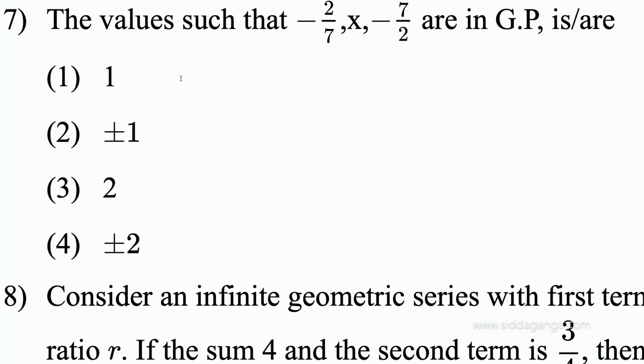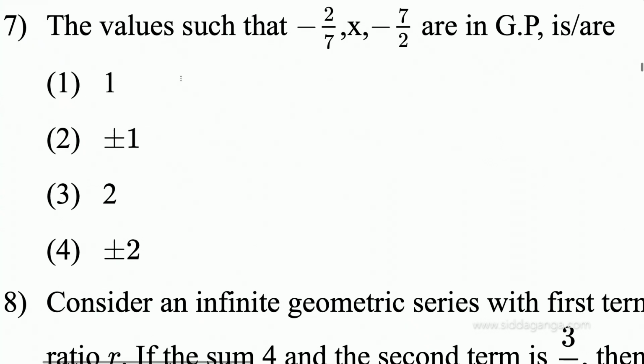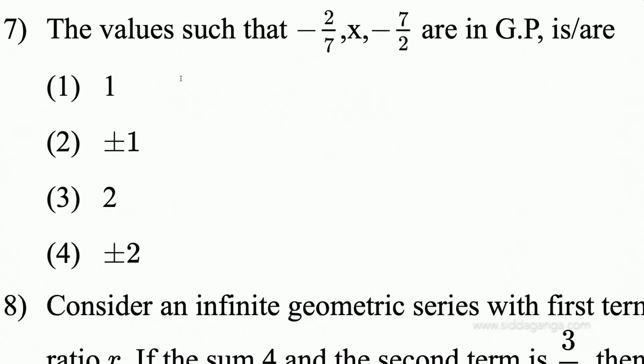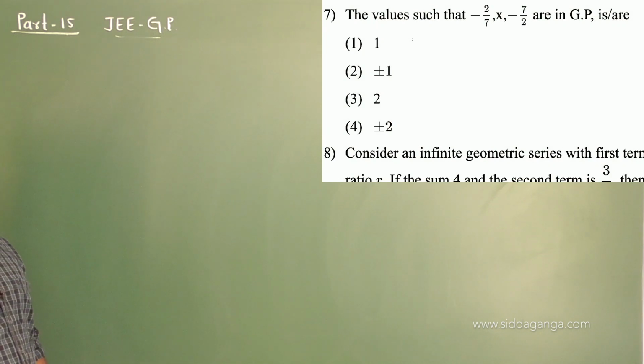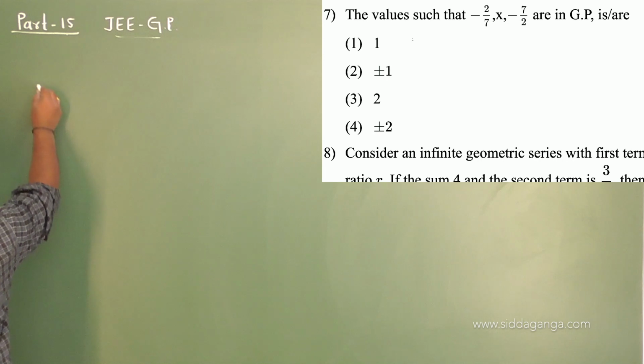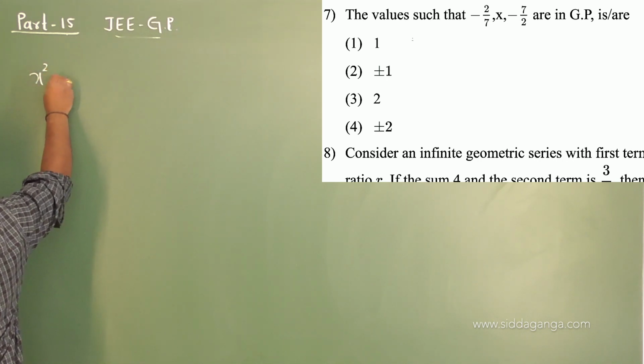Okay, question number 7. The values of x such that the three numbers minus 2 by 7, x, minus 7 by 2 are in GP. Let me use this concept: the middle one can be taken as the geometric mean of the first and the last one. That means g square is equal to a into b, no?